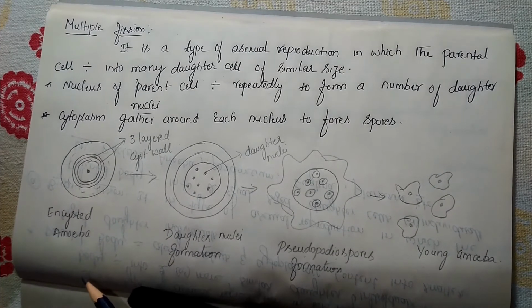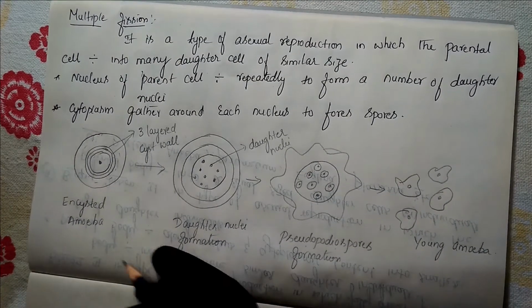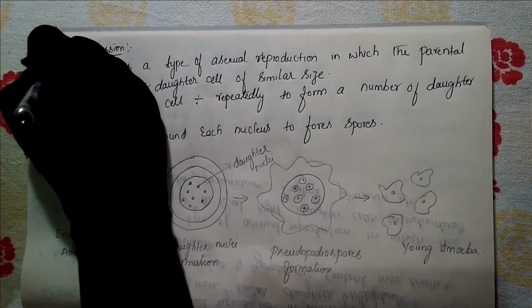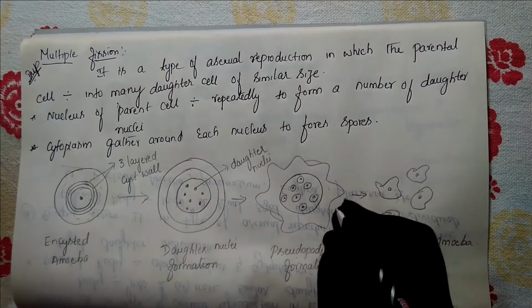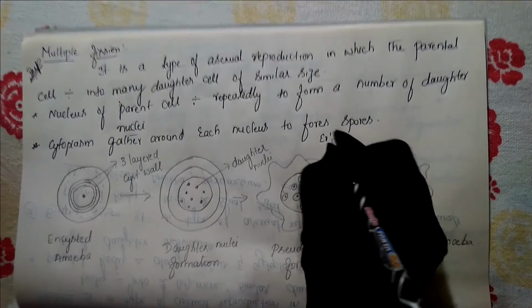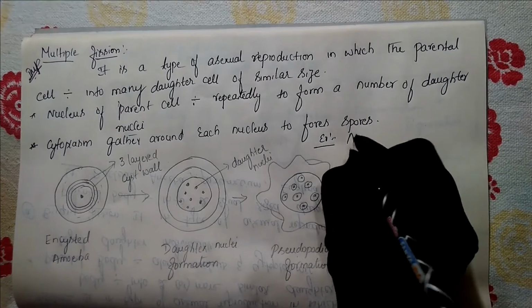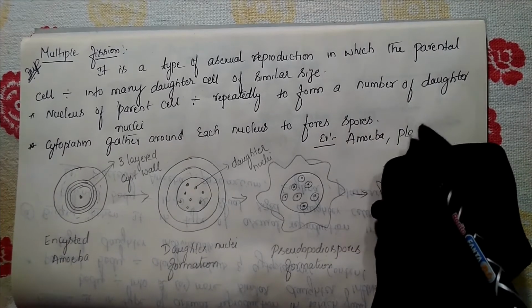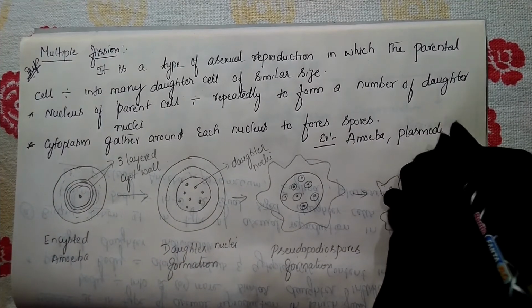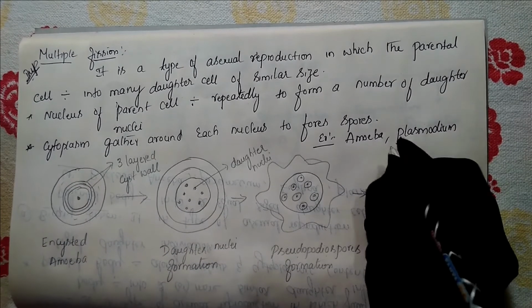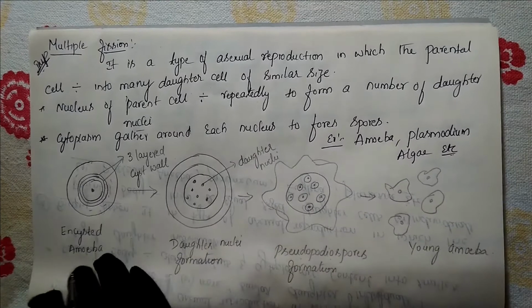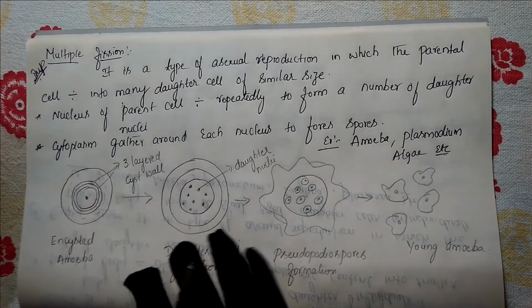It is one of the important questions for your exam. Many times they repeatedly ask this question for 3 marks. Examples for this are amoeba, plasmodium, algae, etc. All these organisms undergo multiple fission.